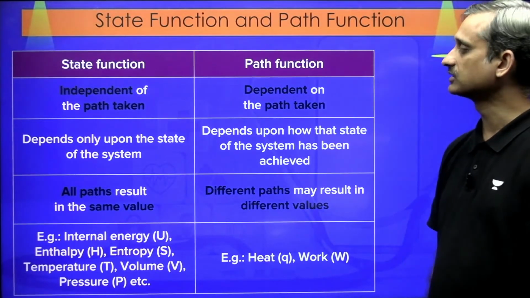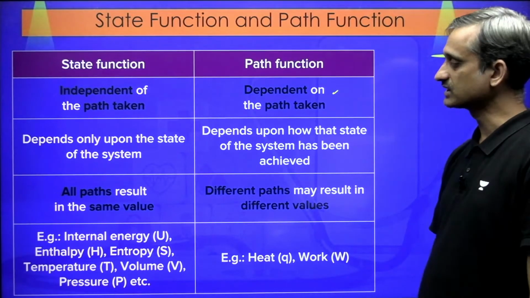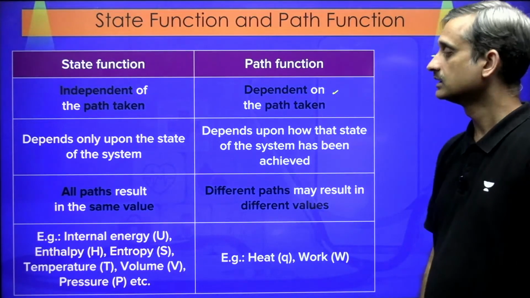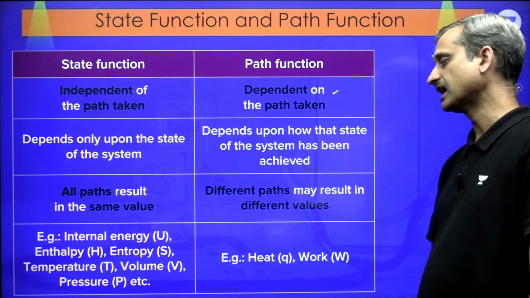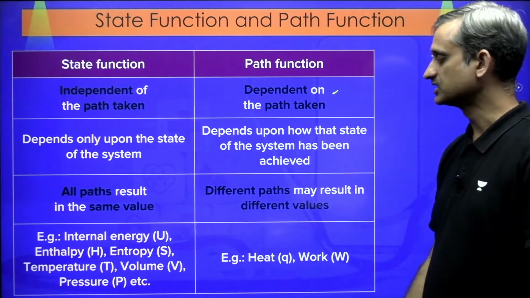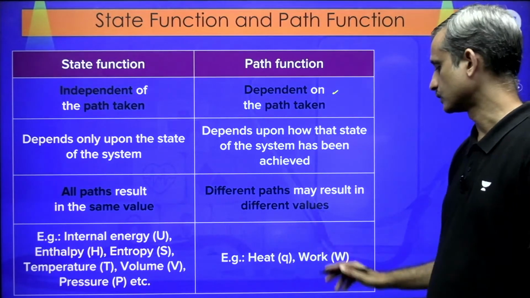State function is independent of the path taken. Path function is dependent on the path taken. A state function depends only upon the state of the system. A path function depends upon how that state of the system has been achieved. For a state function, all paths result in the same value. For a path function, different paths may result in different values. State functions: internal energy, enthalpy, entropy, temperature, pressure, volume, refractive index. Path functions: heat and work.